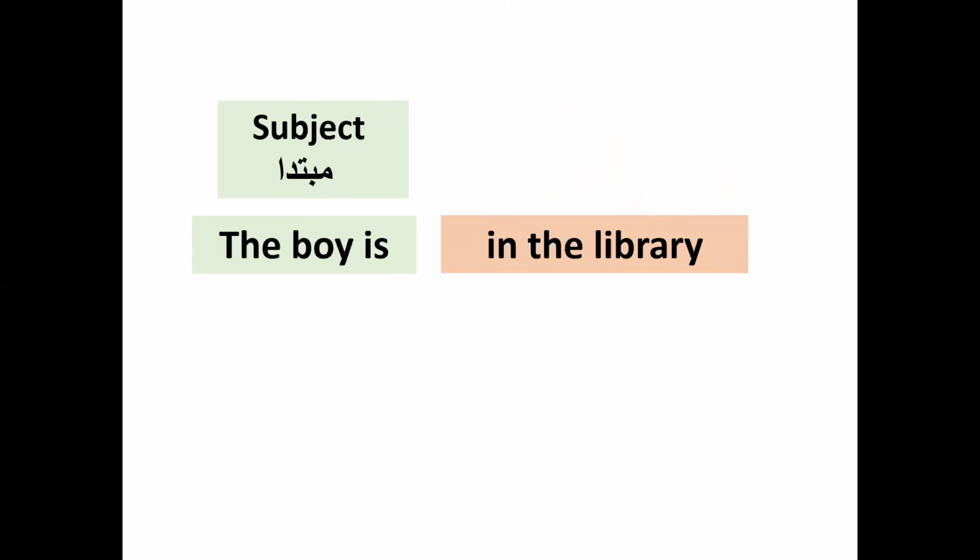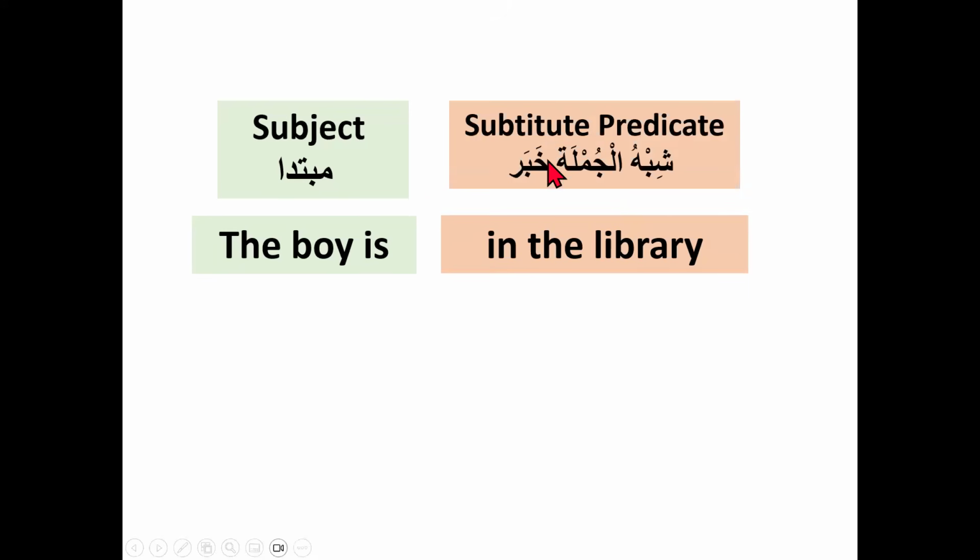So we say Shibul Jumla khabar, or we can say substitute predicate. It takes the place of the khabar. It's not the actual khabar, not a real khabar, but it is giving me information about the khabar. So this is a complete sentence now.